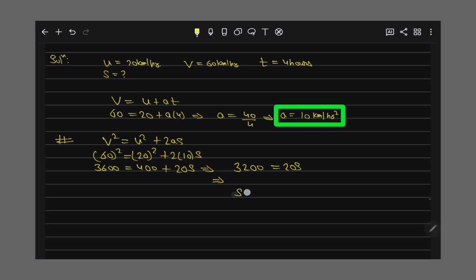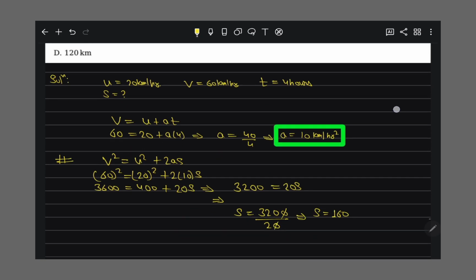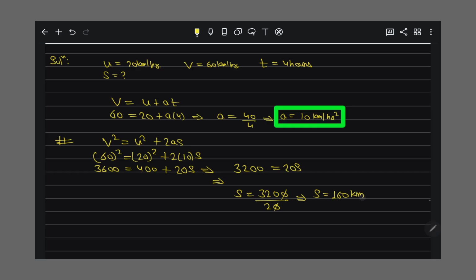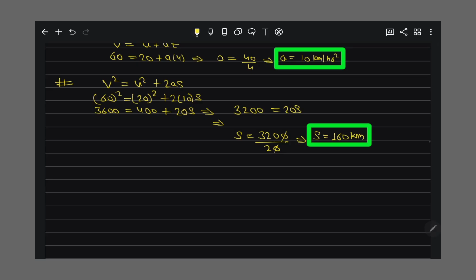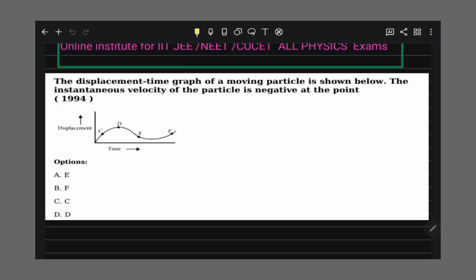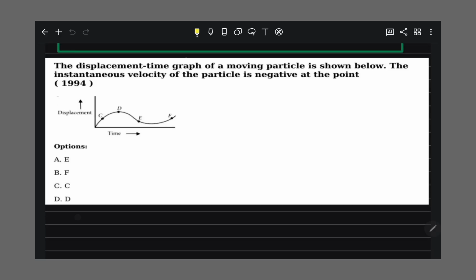So s is equal to 3200 by 20, and s comes out to be 160 kilometer, right? Which option is matching? Option A is the correct answer. Now we have to do the next question.